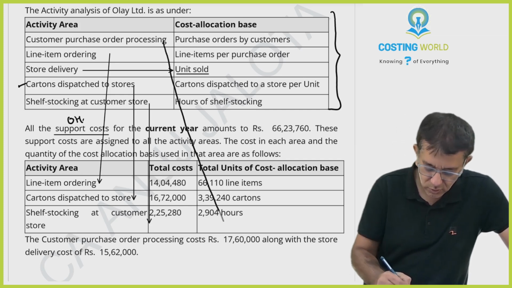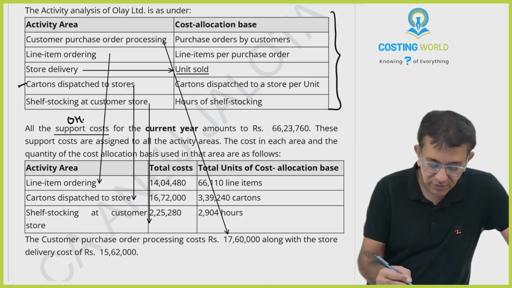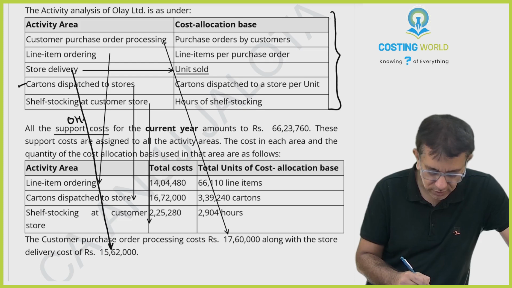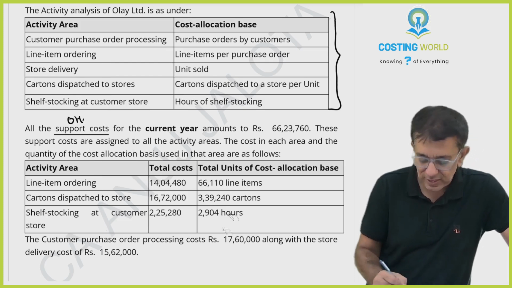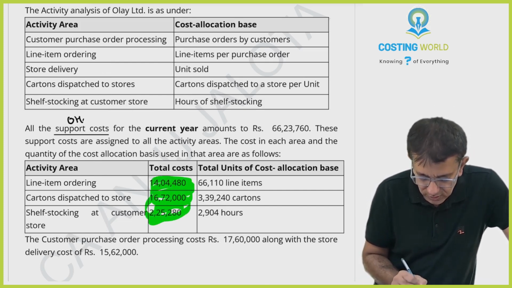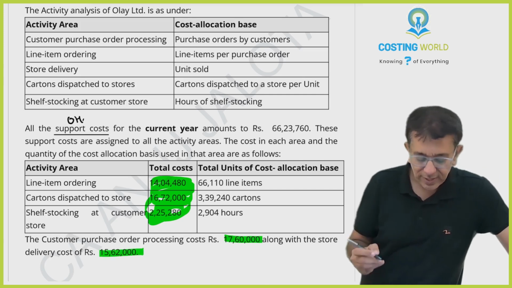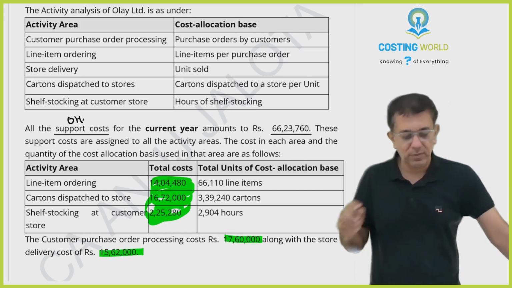So therefore this cost is over here. With store delivery cost of 15,62,000. So this cost is over here. So for all the 5 activities, costs are given to us. There is nothing that is left out as such. So if you total up all these green costs that I have highlighted, that should be coming to 66,23,760. You all can be doing that.